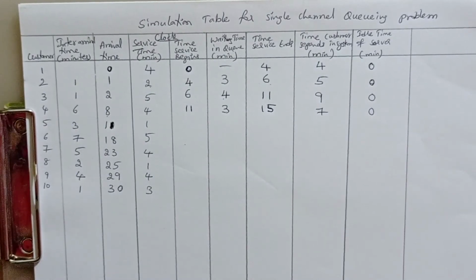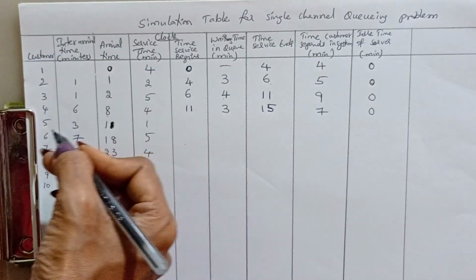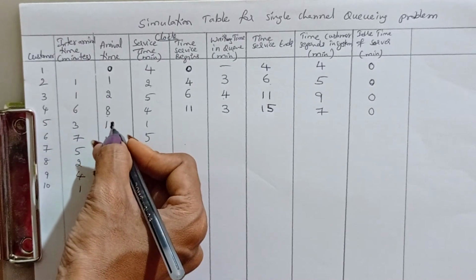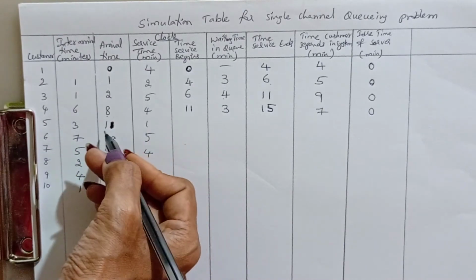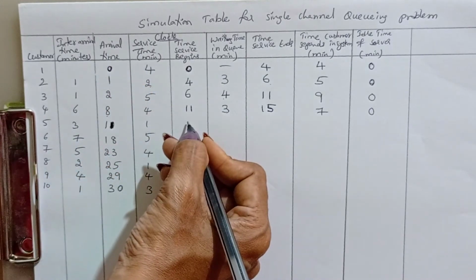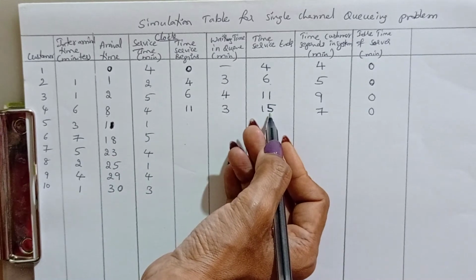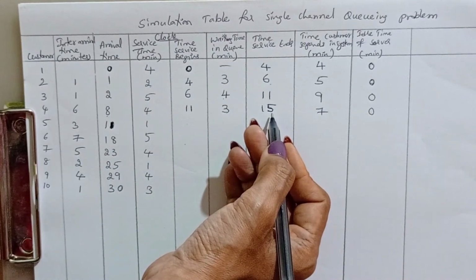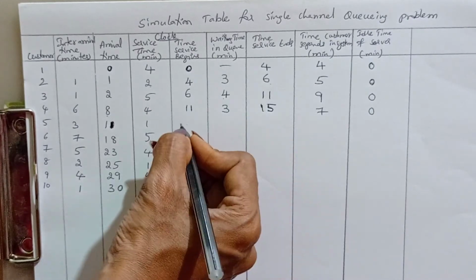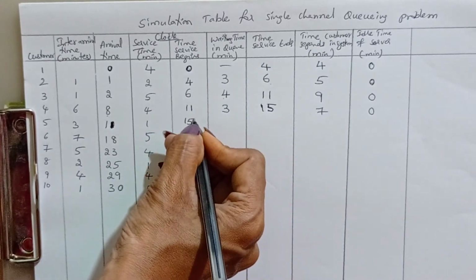Server is fully busy. Next, customer 5 arriving at clock time 11. But the server is busy up to 15 minutes, so again waiting up to 15 minutes.